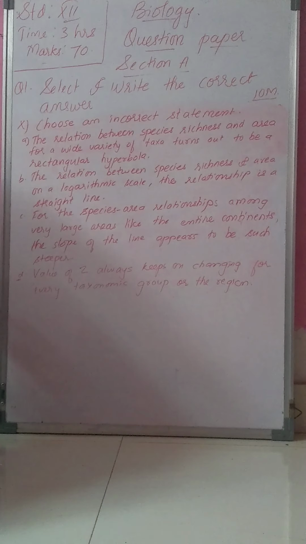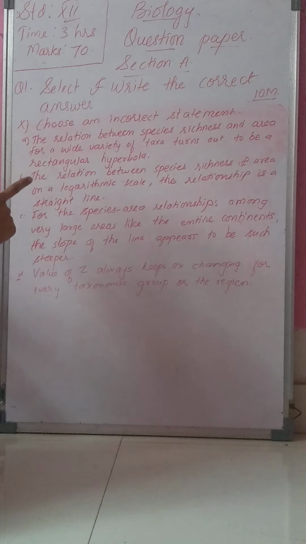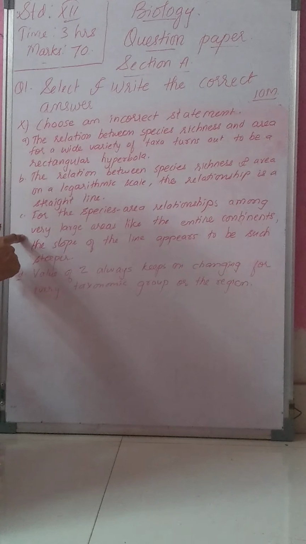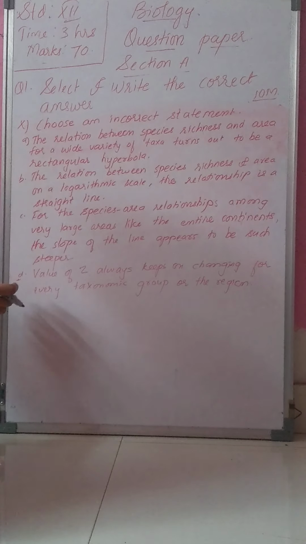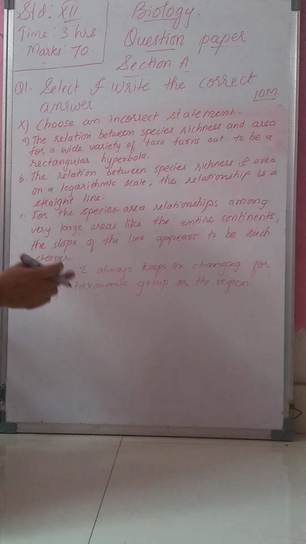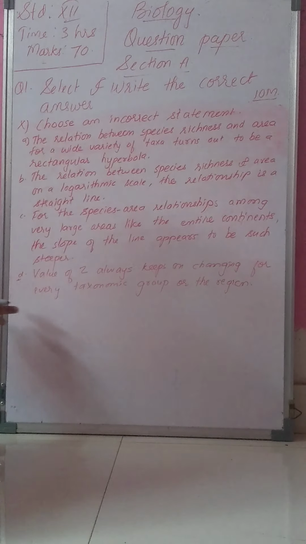B, the relation between species richness and area on a logarithmic scale is a straight line. C, for the species area relationship among very large areas like entire continents, the slope of the line appears to be much steeper. And the last option, D, value of Z always keeps on changing for every taxonomic group or region.